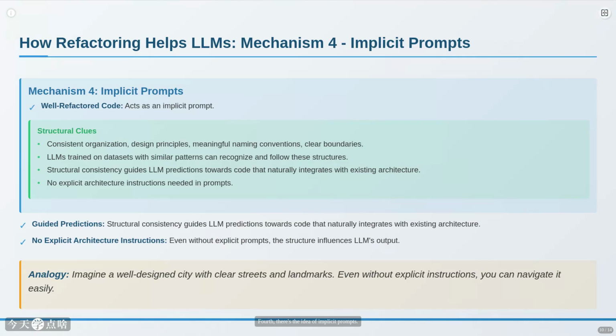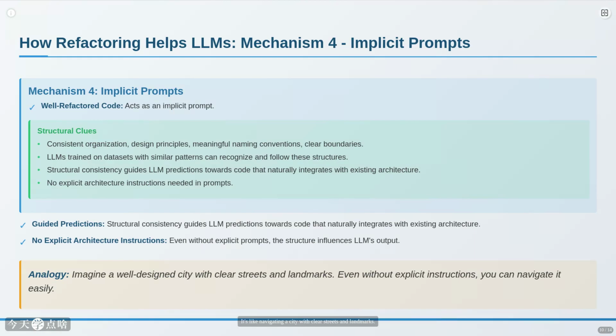Fourth, there's the idea of implicit prompts. Well-refactored code, with its consistent structure, clear naming conventions, and defined boundaries, acts as a subtle guide. LLMs trained on vast amounts of code, including well-structured examples, learn to recognize these patterns.